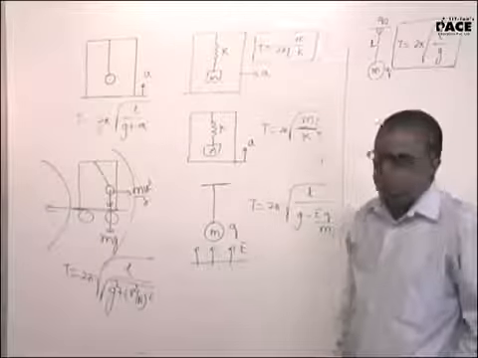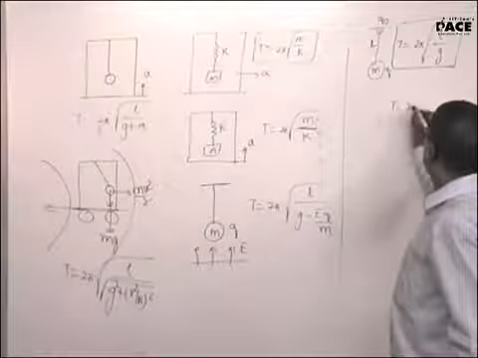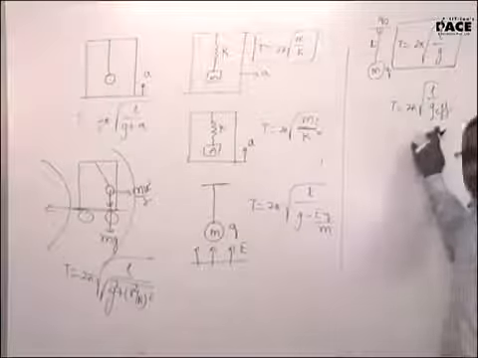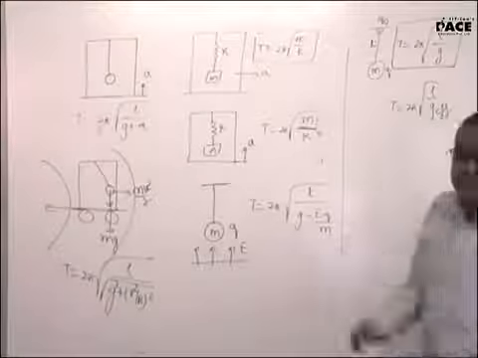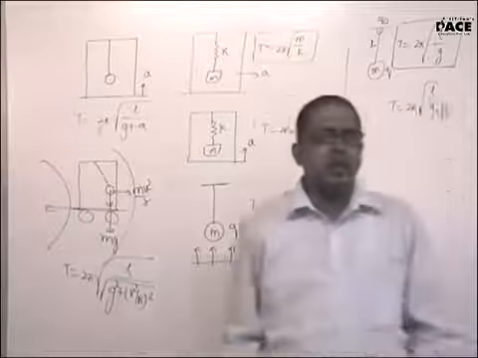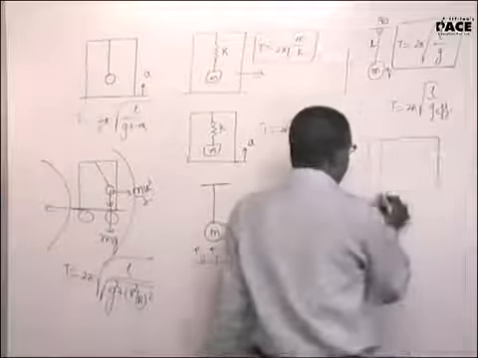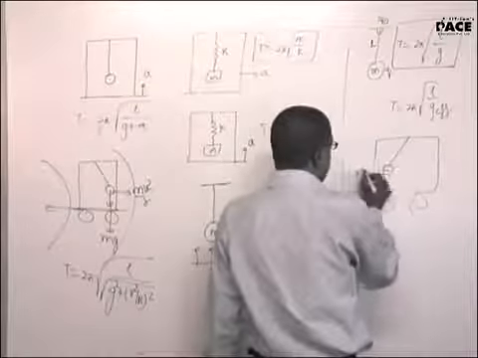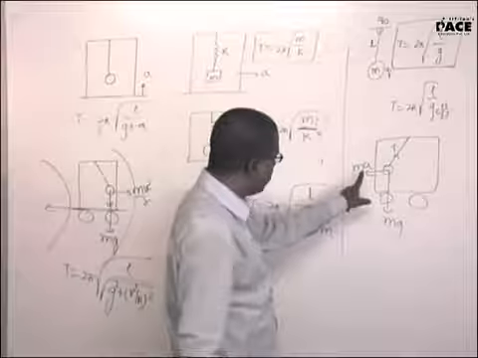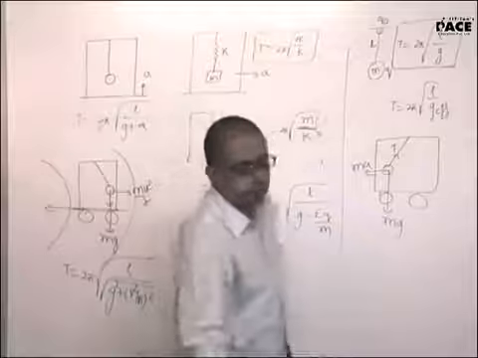Reason being, watch out for this. When you started this episode, you told me that time period is 2 pi root over of L by G effective. G effective, you were telling me to take the resultant of all the forces acting on it. Why did you not take the resultant of mg, ma and the tension? You took the resultant of only mg and ma. What happened to the tension there? If you remember the derivation in the previous case, you have taken this to be ma, this to be mg, and this to be T. When you took G effective, you have taken only these two. I have not taken the tension because that will not contribute to the restoring force.